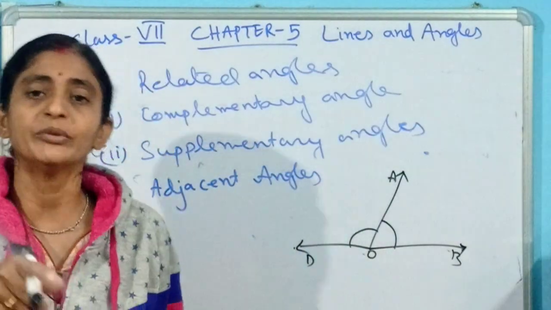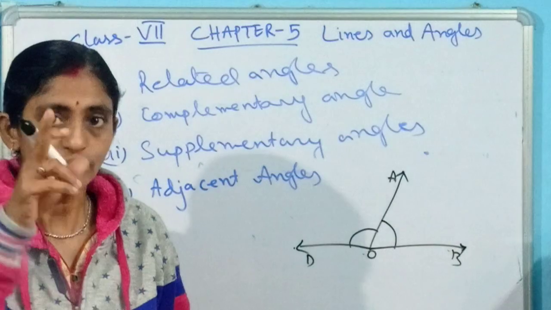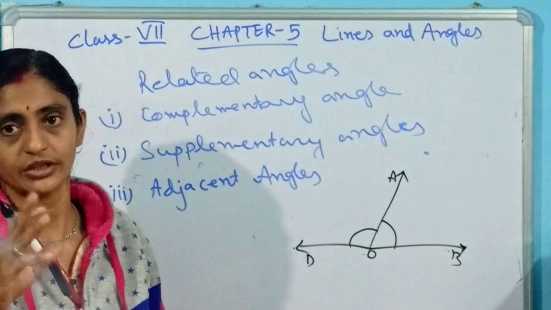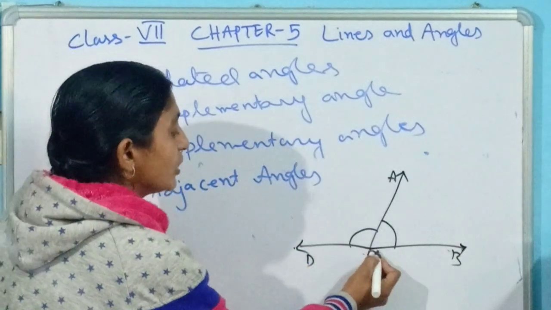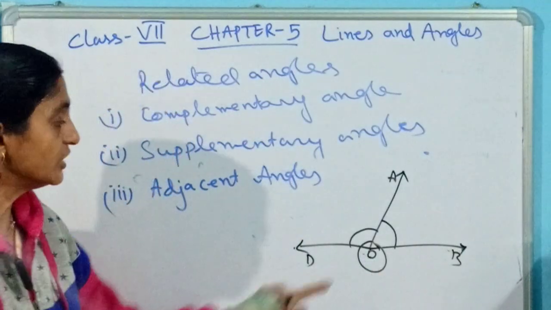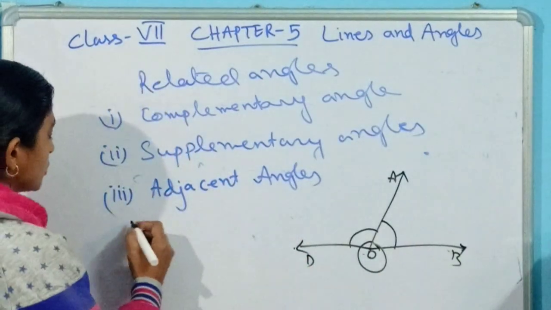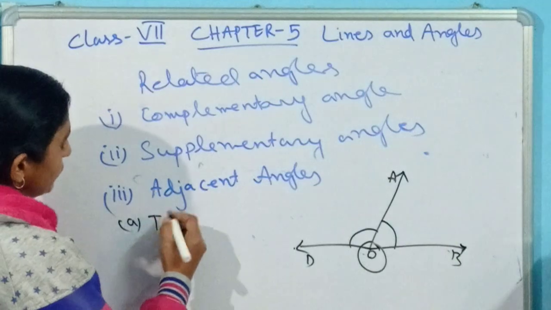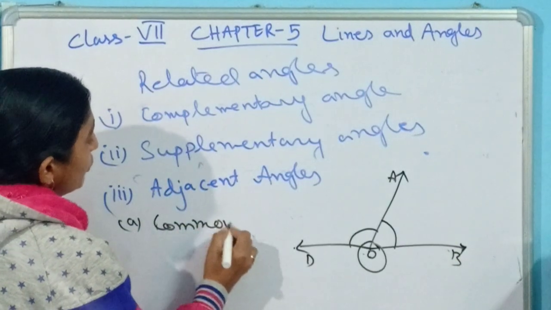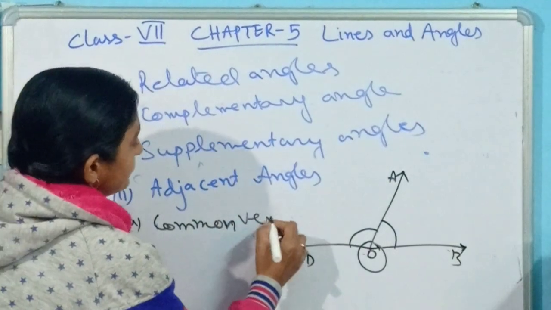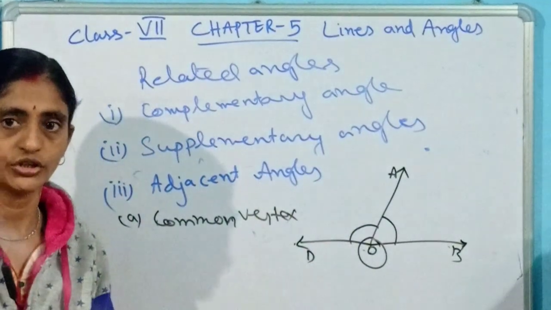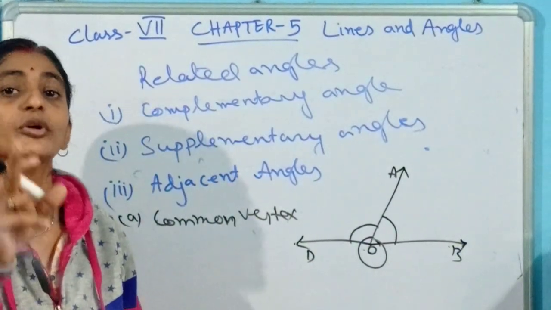But why will you agree with me? For that, what conditions do you have to follow? The first thing is that they should have one common vertex. Here we have a common vertex O in this diagram. So the first condition is that they should have a common vertex. The second condition is that they should have one common arm.